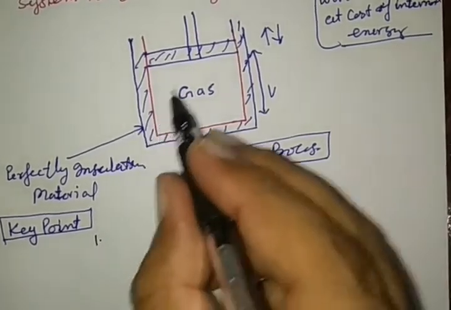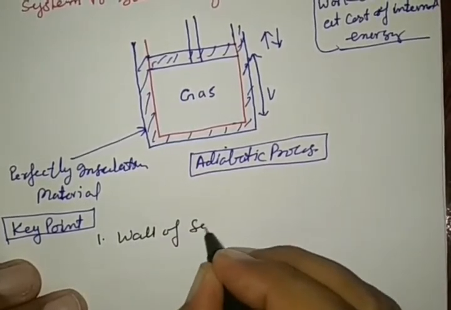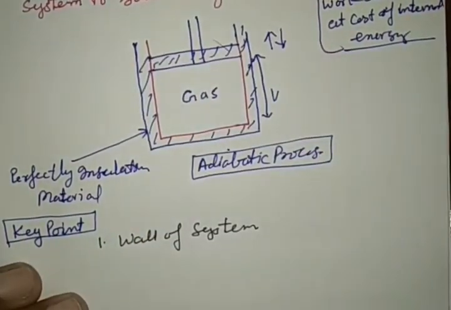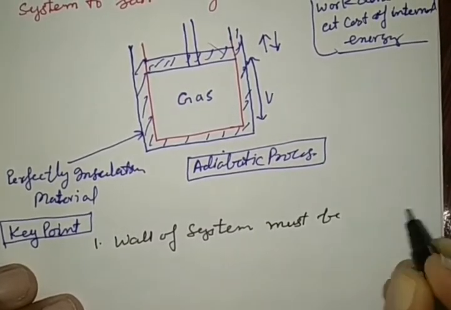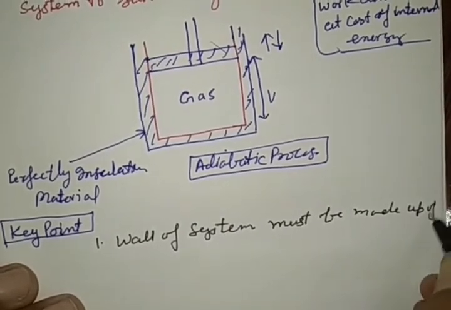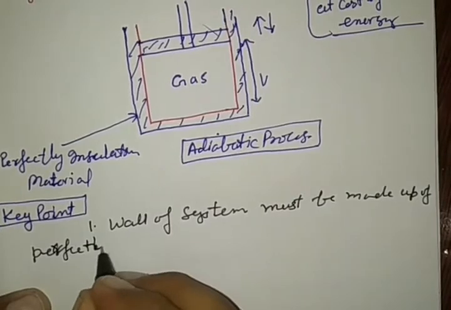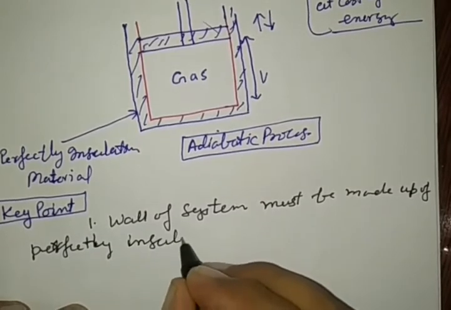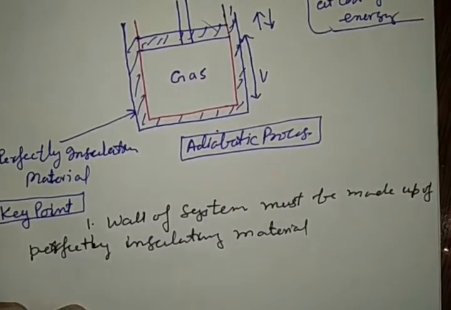Number one: the wall of the system, in which the gas is the working substance, must be made up of perfectly insulating material.